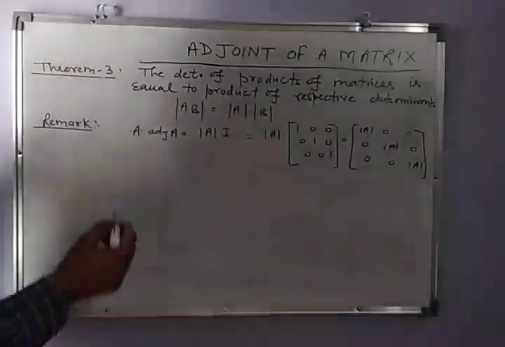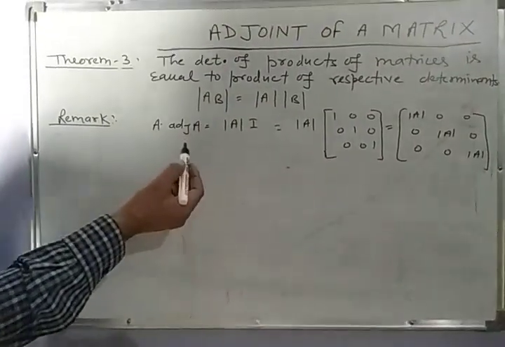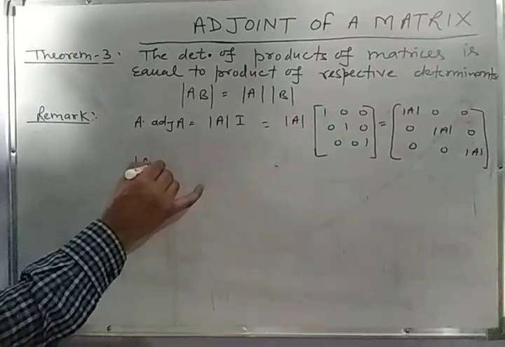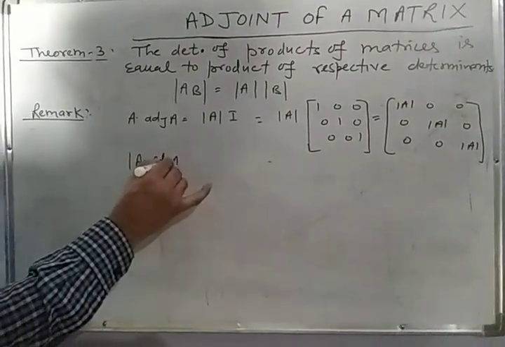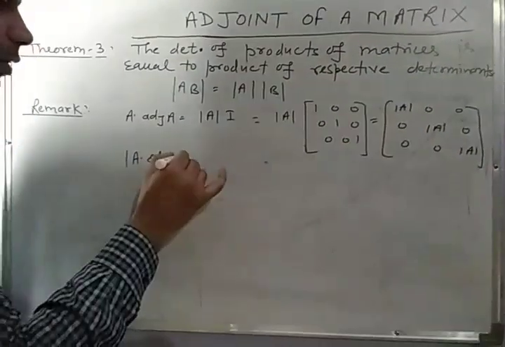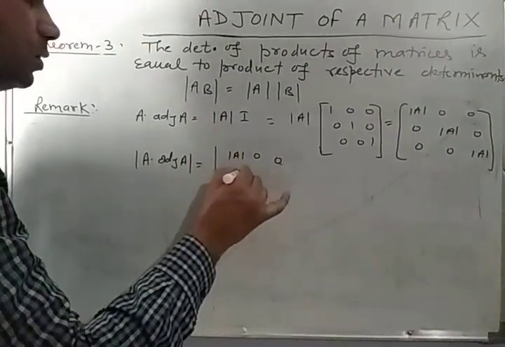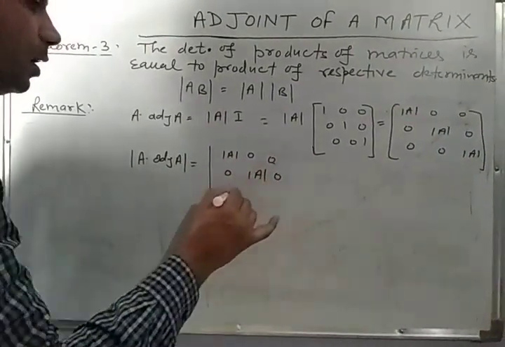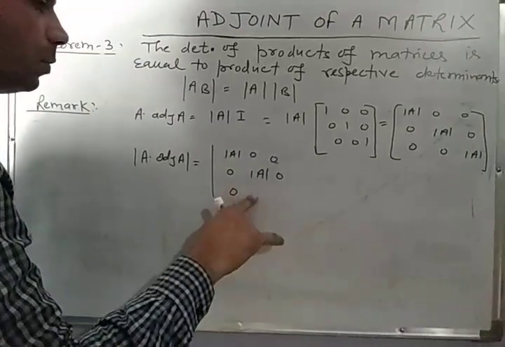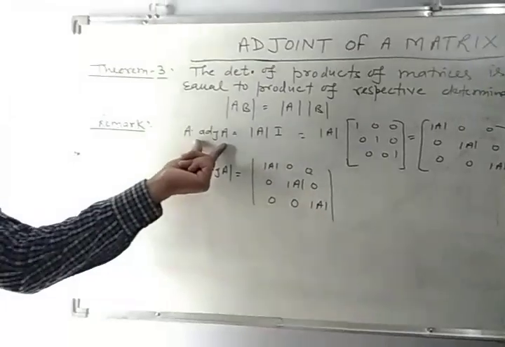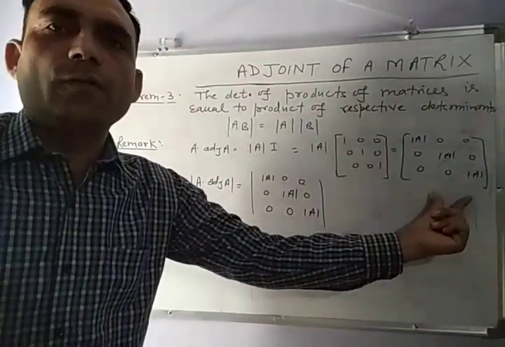Now if we take the determinant of A into adjoint of A, it is equal to the determinant of this diagonal matrix.